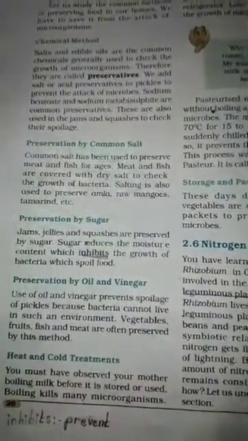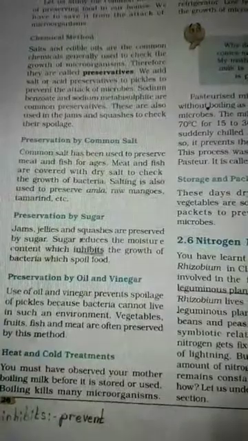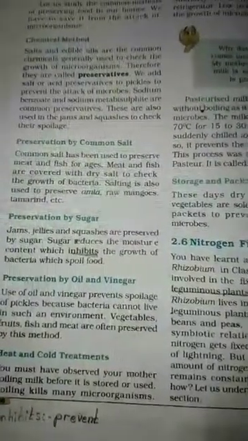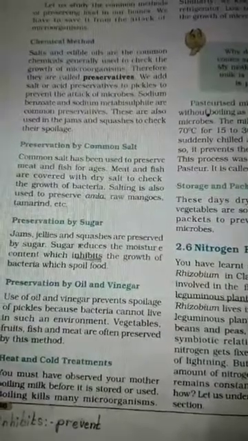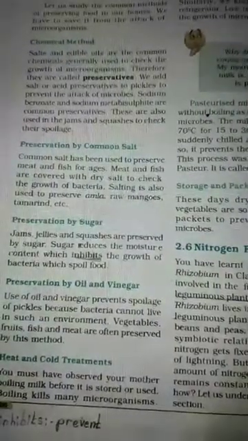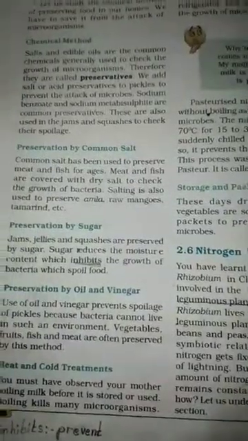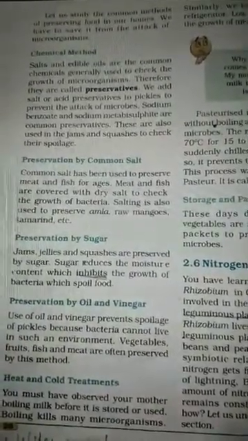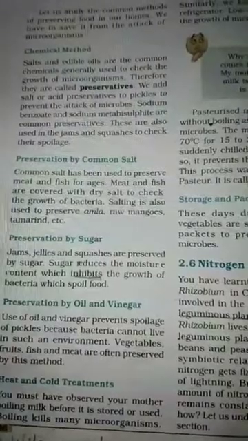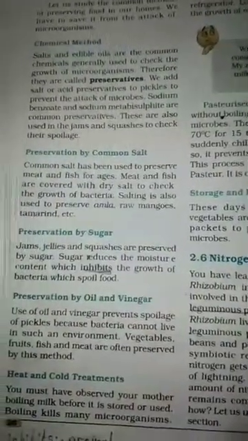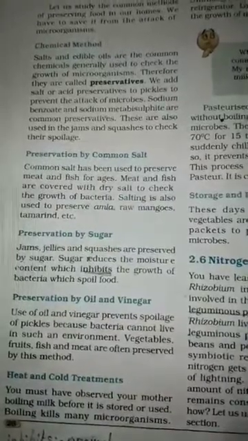So, to save food like amla, raw mango and tamarind, sometimes we use salt so that it does not get attacked by bacteria, and this can be preserved for more time so that we can eat it later on also. So common salt is also called a preservative for food.